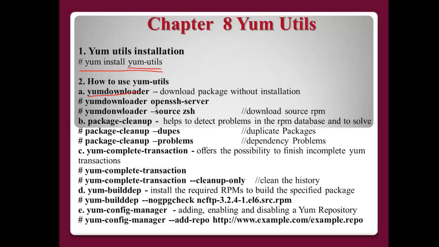For example, yumdownloader openaccess. Then yum will download this package and will not install it. We can get only the package. And if we want to get the source RPM, in this case, you can use this option, --source.